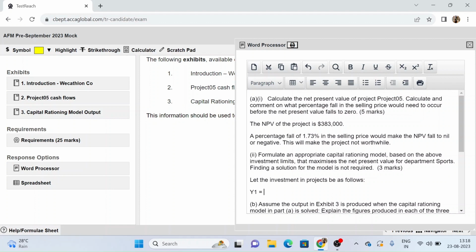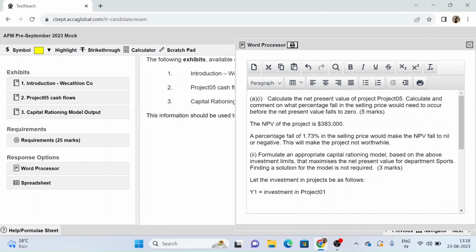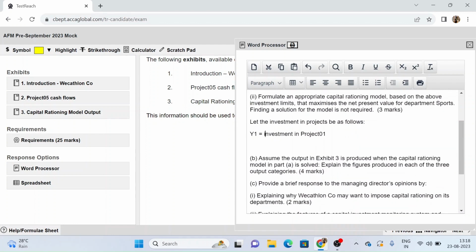For y1, let it be the investment in project 01. Similarly, I can do this for all 5 of the projects. I can simply copy paste this over here, and this will save me time.